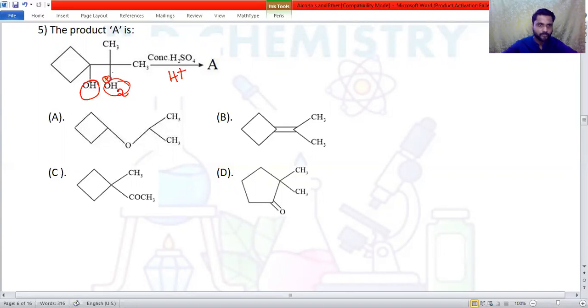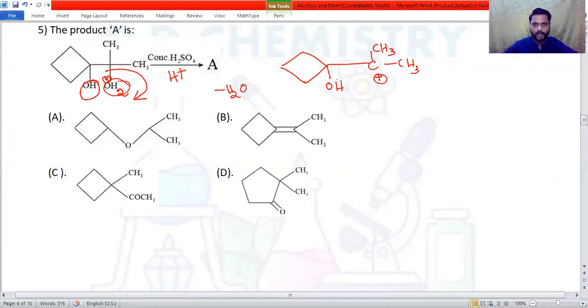So I'll protonate this one and I'll break the bond here. So there is a 4-membered ring, then there's an OH intact, then there's a carbonate attached, then you have a CH3, second CH3. Now water is lost here during the reaction to give a carbocation. Now what will happen generally in this kind of reaction, the pinacol-pinacolone rearrangement, is that ring opening takes place.